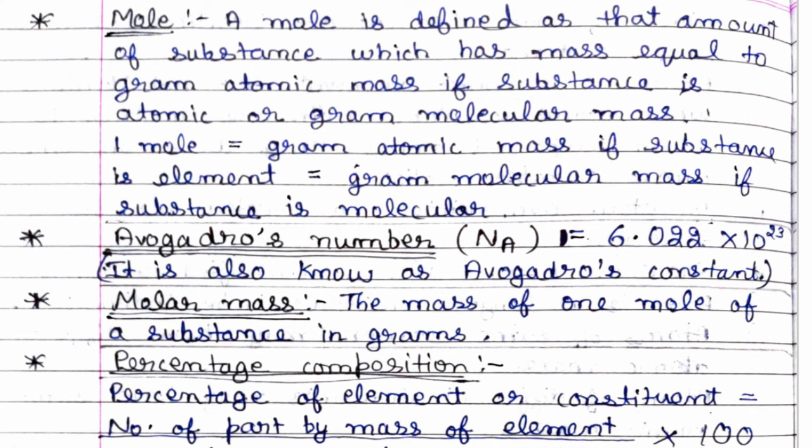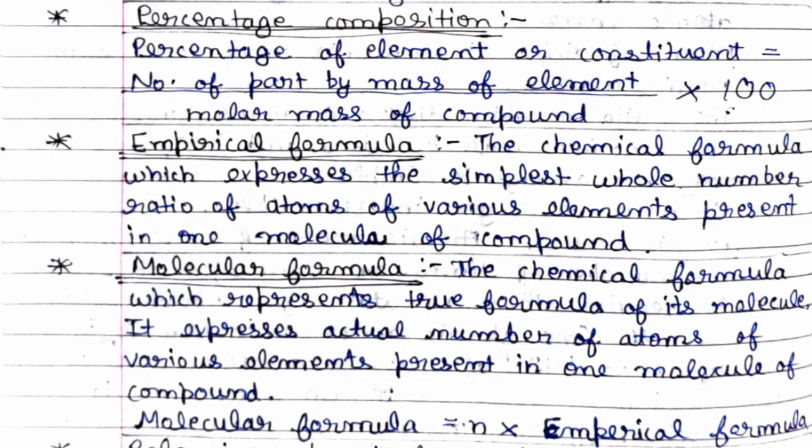Next is molar mass. The mass of 1 mole of a substance in grams is known as molar mass. Next is percentage composition. Percentage of an element or constituent is equal to the number of parts by mass of the element upon the molar mass of the compound, multiplied by 100. As we all know, we get percentage by multiplying by 100.